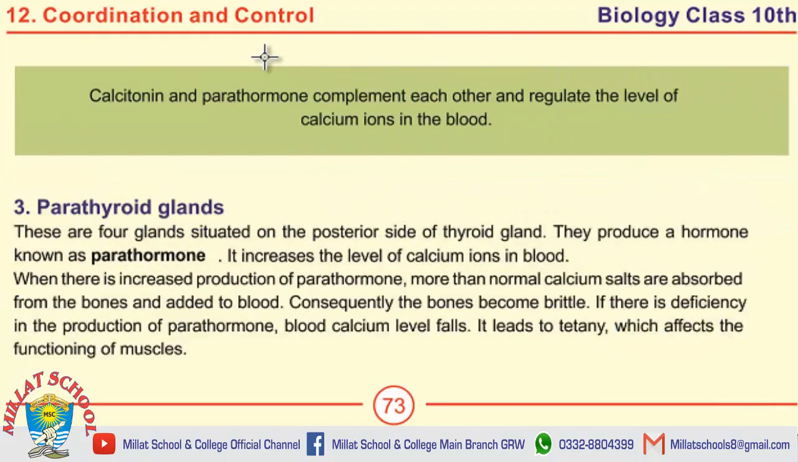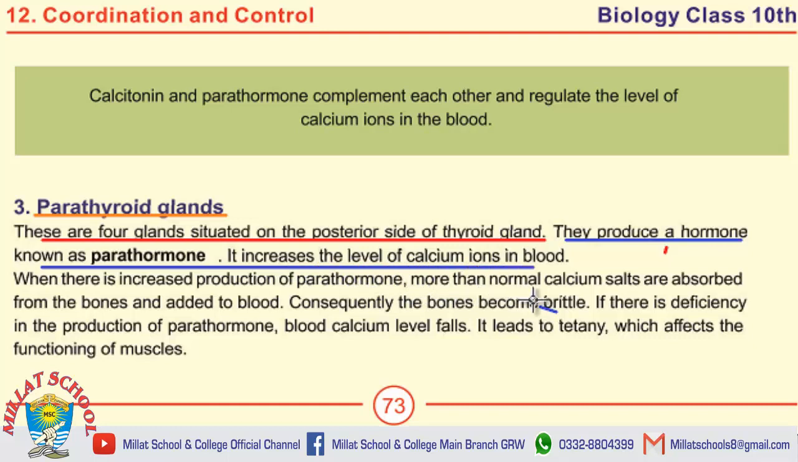Next is the third gland under discussion, that is the parathyroid glands. What is the location of the parathyroid gland is the first question over here. These are four glands situated on the posterior side of the thyroid gland. This is the location of the parathyroid gland. What hormone is produced by parathyroid glands? They produce a hormone known as parathormone. It increases the level of calcium ions in blood.